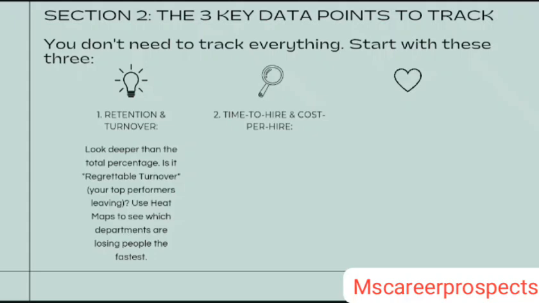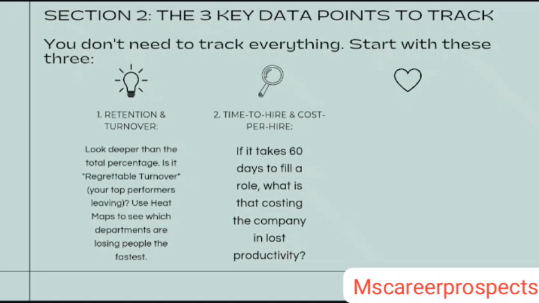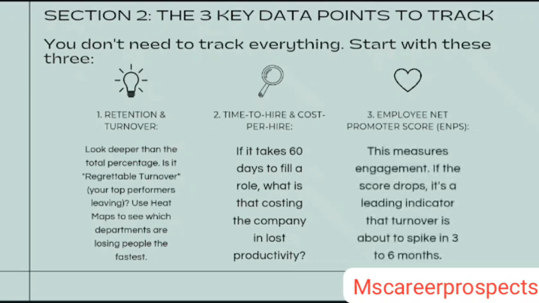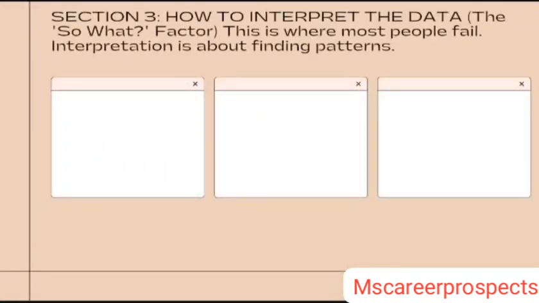2. Time to hire and cost per hire. If it takes 60 days to fill a role, what is that costing the company in lost productivity? 3. Employee Net Promoter Score, ENPS. This measures engagement. If the score drops, it's a leading indicator that turnover is about to spike in 3 to 6 months.